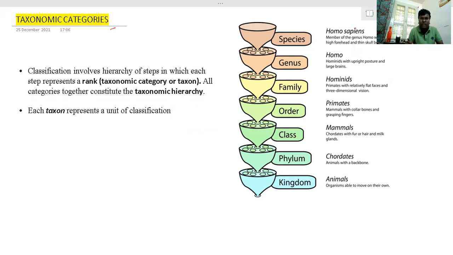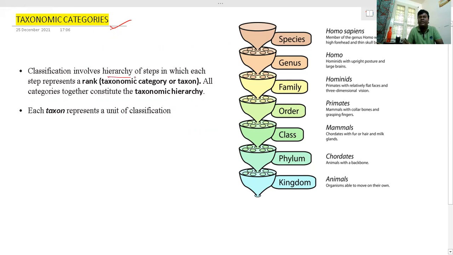Today the topic is taxonomic categories. In the last class we discussed how to classify organisms and what the rules and regulations are according to ICPN and ICZN. In this class we're going to study taxonomic categories. So definitely, let us see.